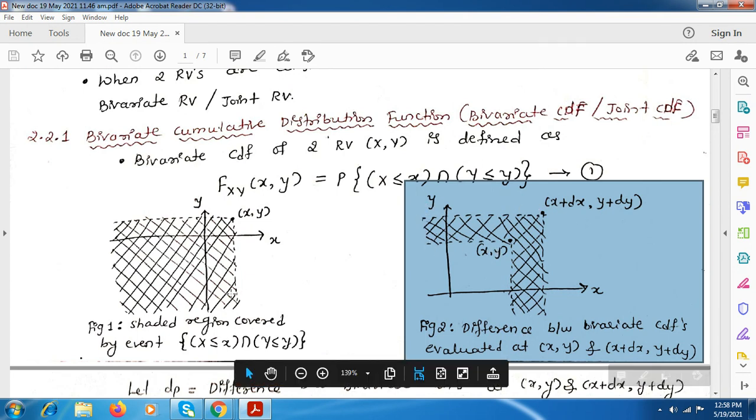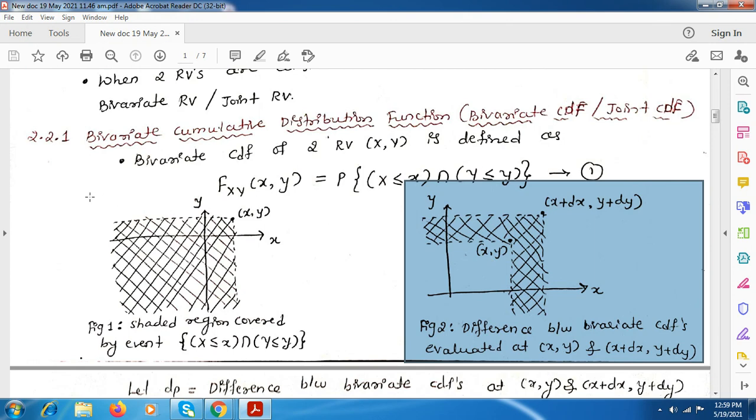That is, this full area is the x comma y CDF, and if we add some part, that is dx and dy, then considering this dx and dy with this x and y, it covers the full area from this point till minus infinity for y and minus infinity for x. But if we take the difference, only this area will be extra here. So this is the difference between the bivariate CDF evaluated at x comma y, this point, and x plus dx and y plus dy. So this is the area if we take the difference of these two.